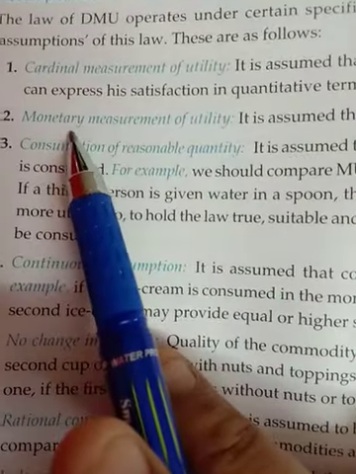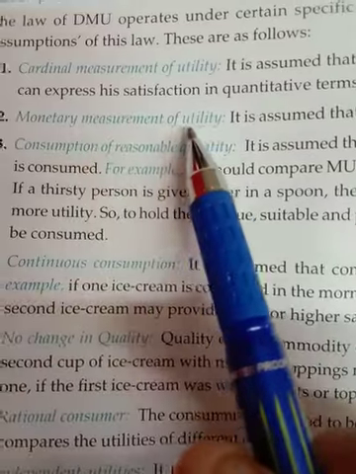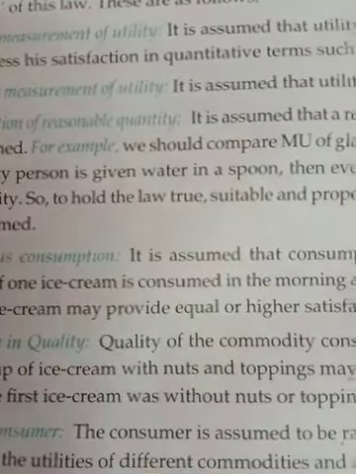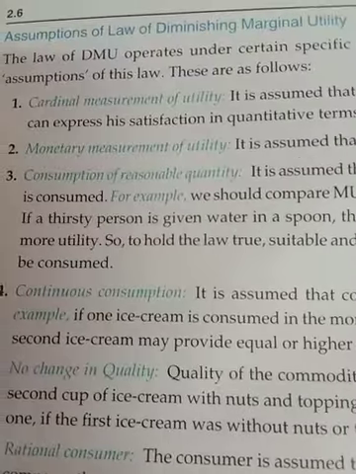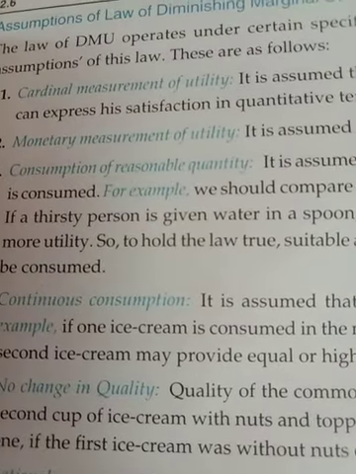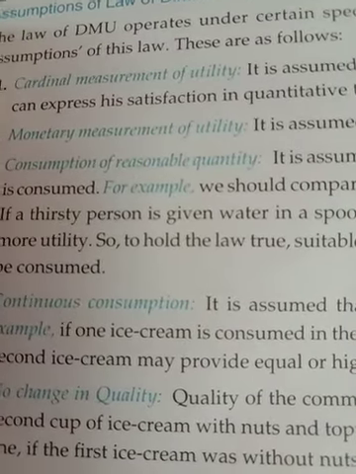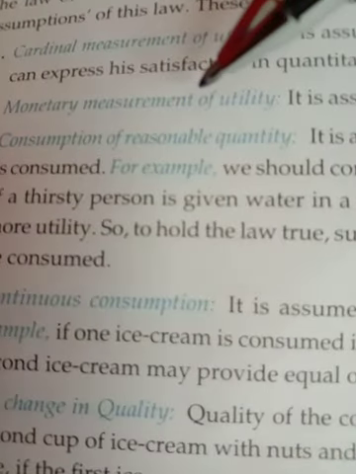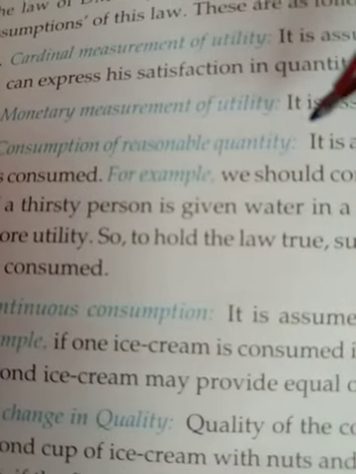Next, monetary measurement of utility. Utility can be measured in monetary terms, and I will tell you in the question how utility can be measured in monetary terms. Then, consumption of a reasonable quantity.